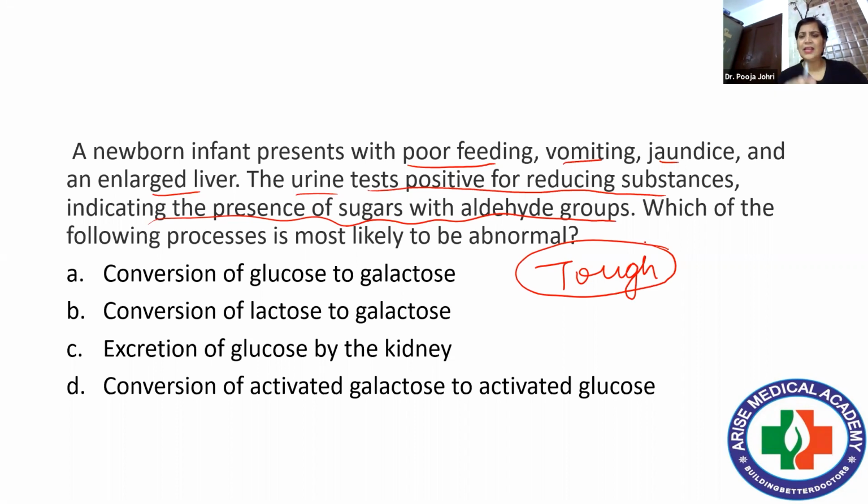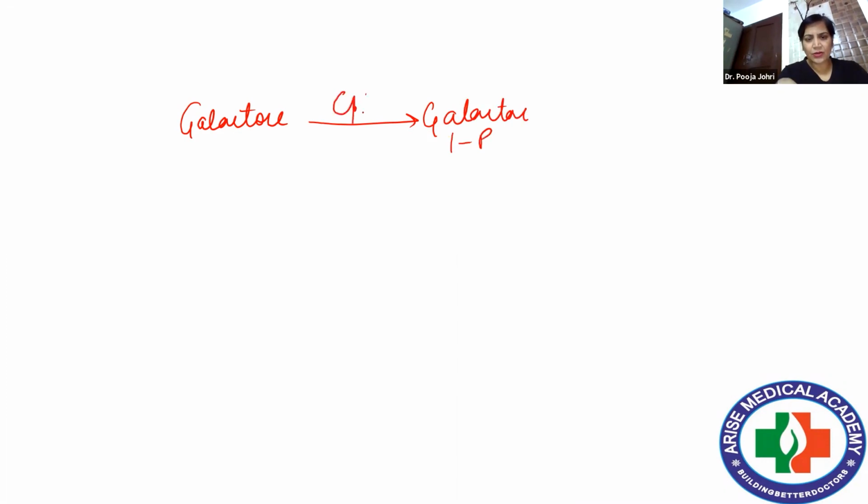Now see what happens is, this is a typical characteristic of metabolism of galactose. Because urine is testing positive for reducing substances, indicating the presence of sugars with aldehyde group. Galactose has an aldehyde group in it. Now if we look at other options, it is simple galactosemia. Right? If we talk about galactosemia, I'll just write the metabolism of galactose. This galactose undergoes phosphorylation to form galactose 1-phosphate in the presence of galactokinase.